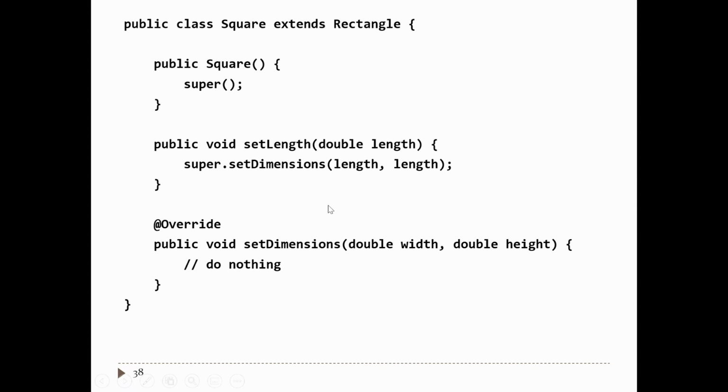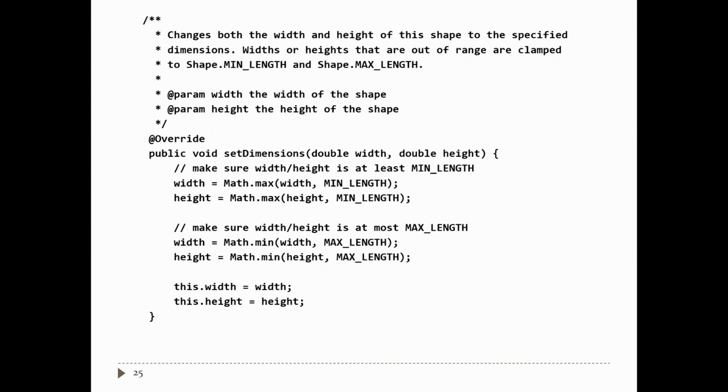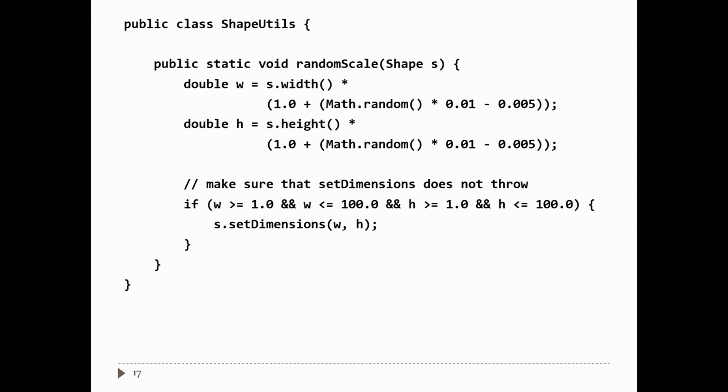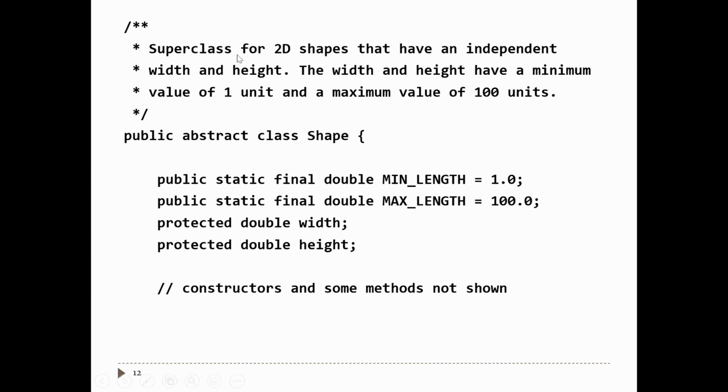So is there any way to fix set dimensions for the square class? The answer is no. Why is the answer no? Because if you go all the way back to the contract for the description of the shape class, it says it's the superclass for shapes that have independent width and height. Squares and circles can't have independent widths and heights. So you cannot implement squares and circles under this hierarchy and have substitutability work all the time.